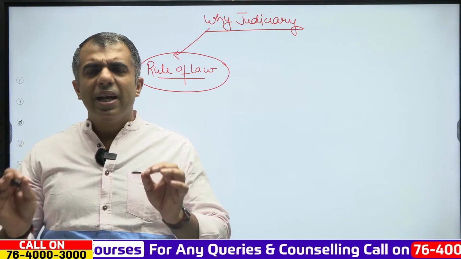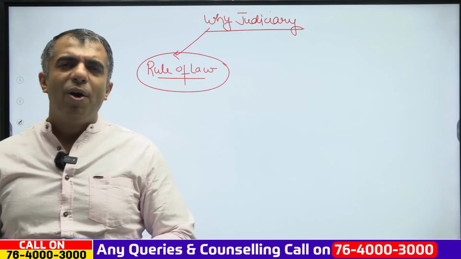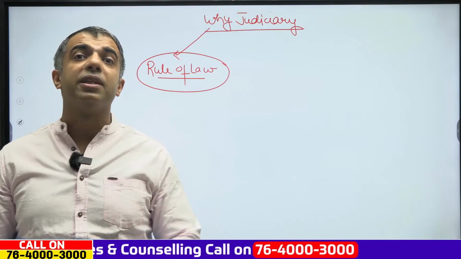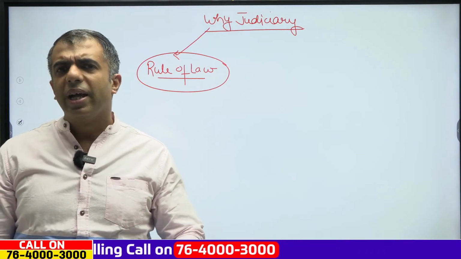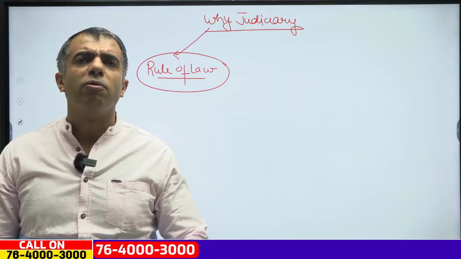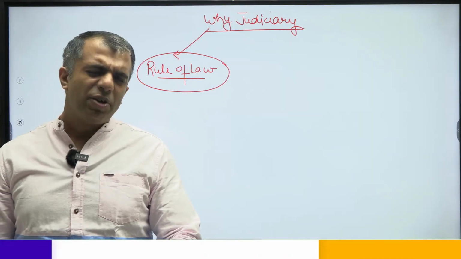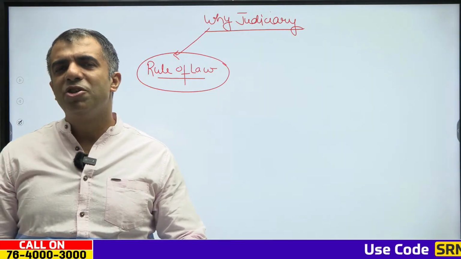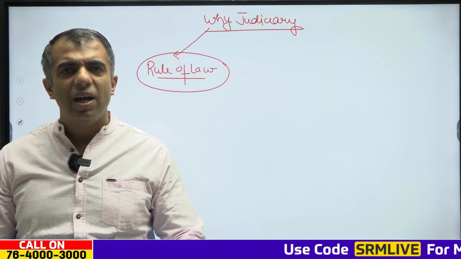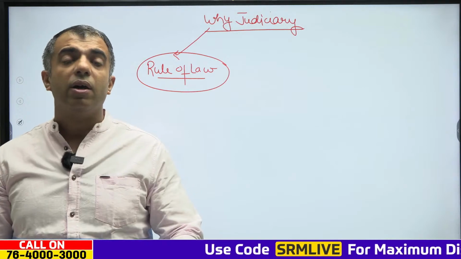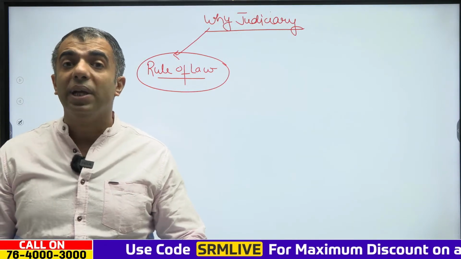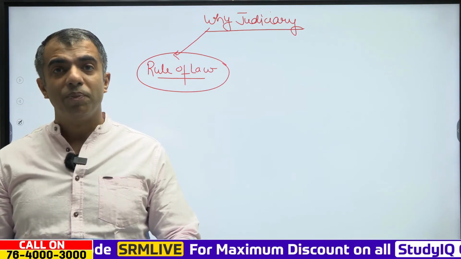But the larger question with this rule of law is how would this rule of law be applicable? If we do not have a judicial system in India, then who would oversee the applicability of this rule of law?